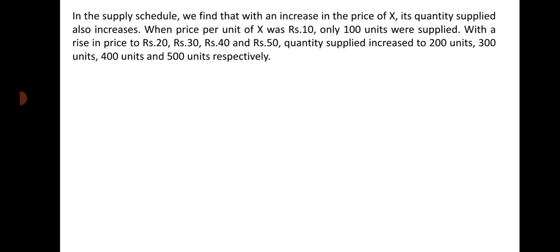With an increase in the price of commodity X, quantity supplied also increases. When price per unit of X was rupees 10, only 100 units were supplied. With a rise in price to rupees 20, 30, 40 and rupees 50 respectively, quantity supplied also increased to 200 units, 300 units, 400 units and 500 units. Right? So, this is how we explain the supply schedule.